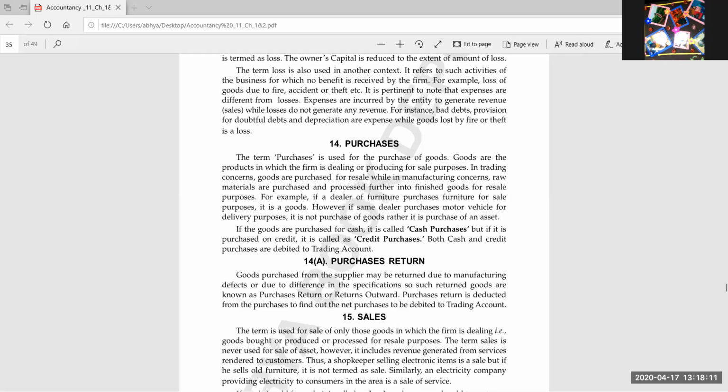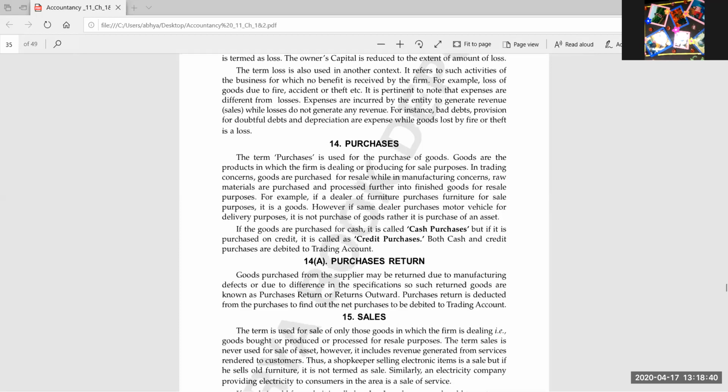I have purchased 6 chairs costing rupees 10,000 each. Yes, very good. Everyone is giving me the correct answer. So 60,000. Now can any one of you tell me what will be the total purchases here?